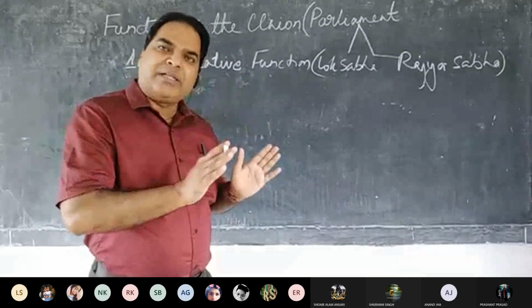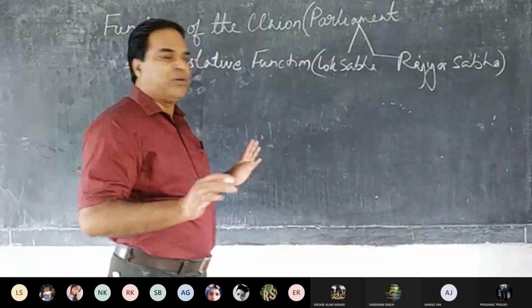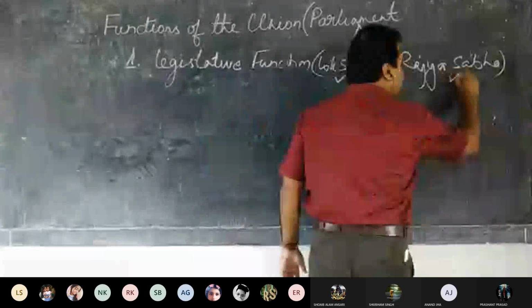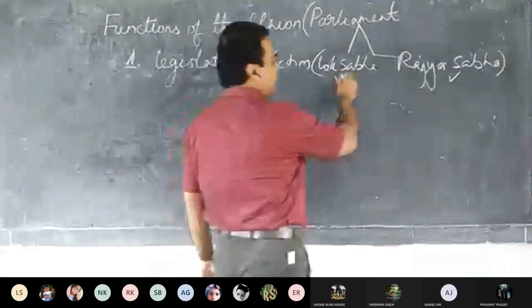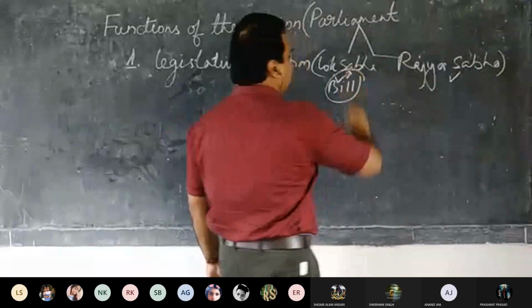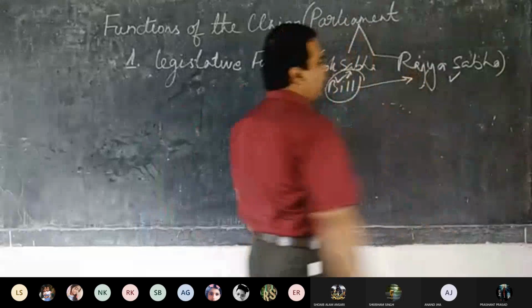So ordinary bills are introduced in any of the houses. An ordinary bill can be introduced in Lok Sabha or Rajya Sabha. Suppose a bill is introduced in Lok Sabha. After getting passed from Lok Sabha, the bill will be sent to Rajya Sabha.